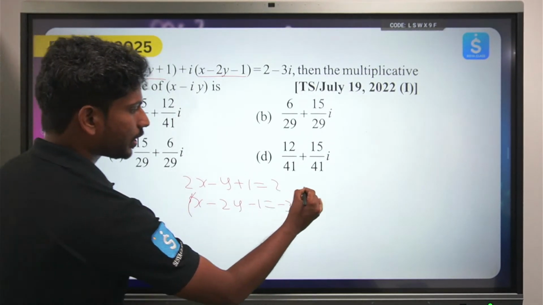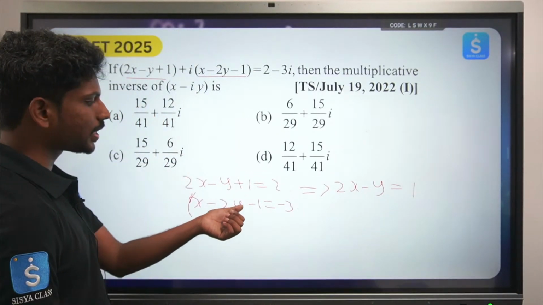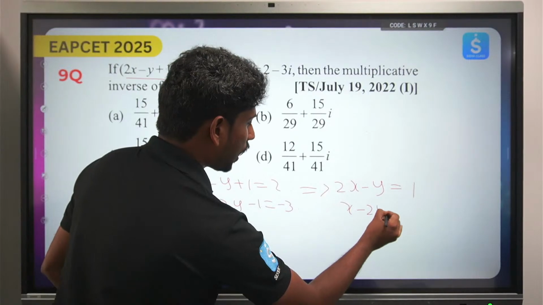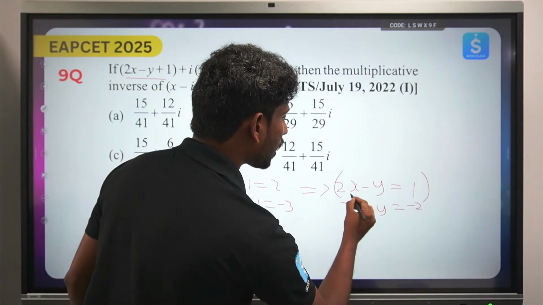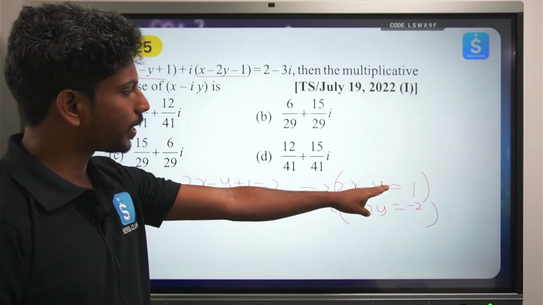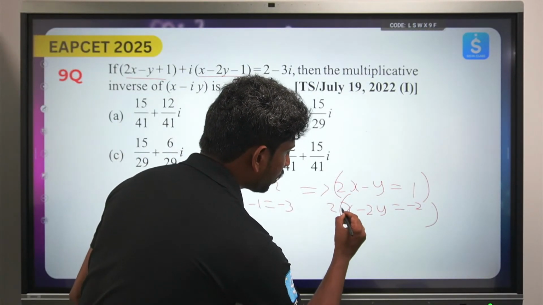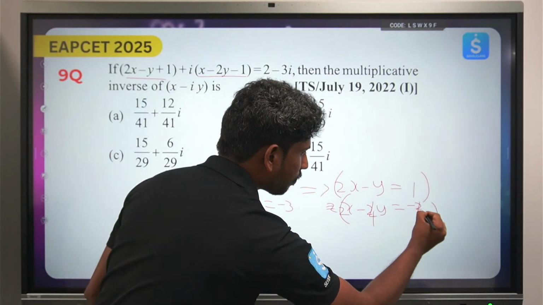You can just write this as 2x minus y equals 2 minus 1, which is 1, and x minus 2y equals minus 2. ఇప్పుడు ఏం చేయండి అంటే, రెండు చోట్ల you just multiply with 2. So if you multiply here with 2, that will become 2x minus 4y minus 4.